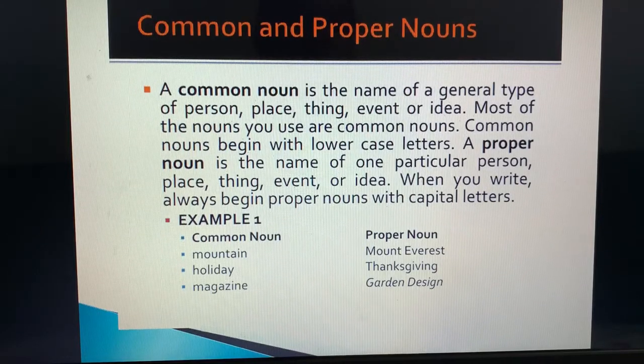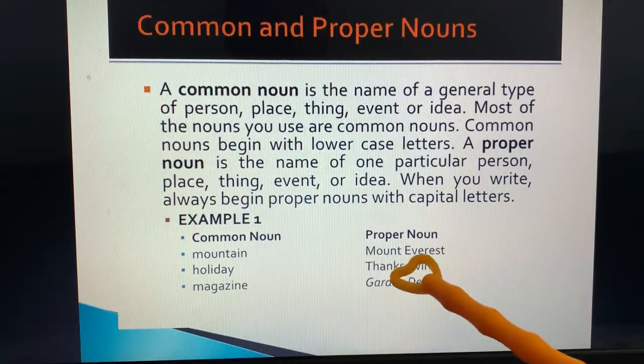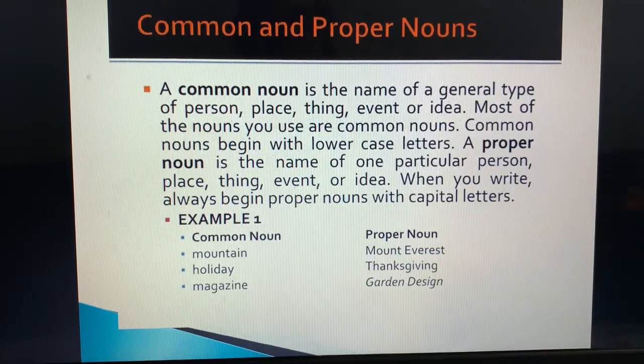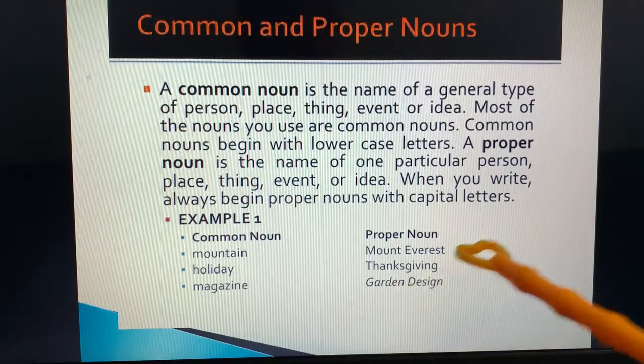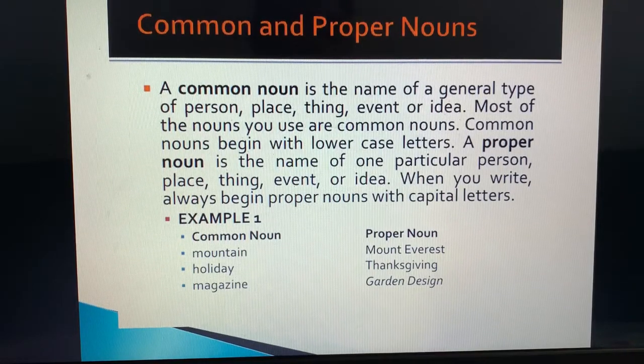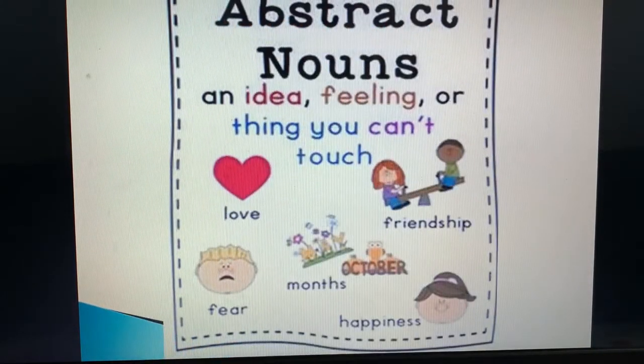Like mountain is a common noun. It can be any mountain, and if we give a proper name, Mount Everest, that will become a proper noun. Holiday, Thanksgiving holiday. If we say magazine, Garden Design. Anything which has a particular name is a proper noun. Understood?